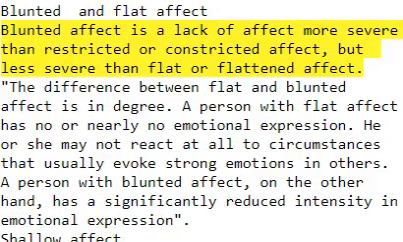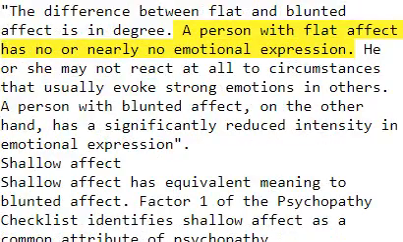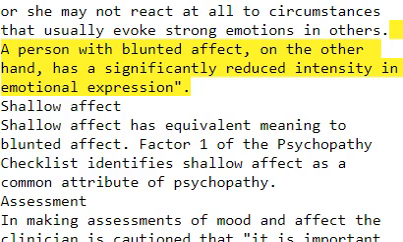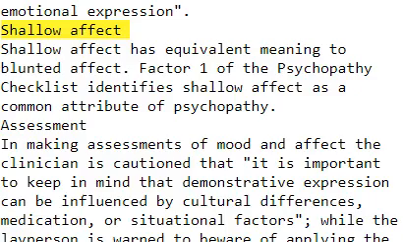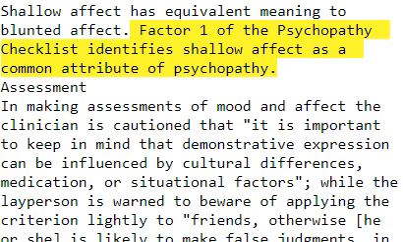Blunted and flat affect. Blunted affect is a lack of affect more severe than restricted or constricted affect, but less severe than flat or flattened affect. The difference between flat and blunted affect is in degree. A person with flat affect has no or nearly no emotional expression. He or she may not react at all to circumstances that usually evoke strong emotions in others. A person with blunted affect, on the other hand, has a significantly reduced intensity and emotional expression. Shallow affect. Shallow affect has equivalent meaning to blunted affect. Factor 1 of the psychopathy checklist identifies shallow affect as a common attribute of psychopathy.